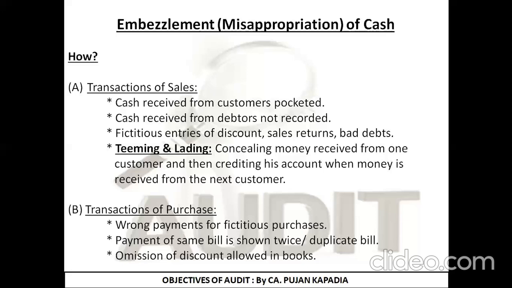Now let's move ahead to the transaction of purchase. The first is wrong payments for fictitious purchases. I have not actually purchased anything, but I am recording a wrong name, an imaginary name of Mr.